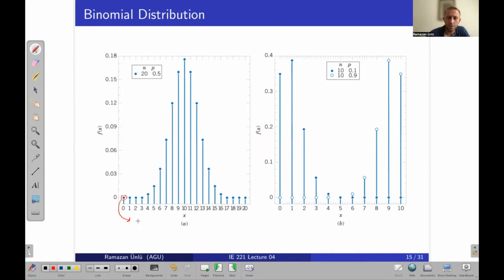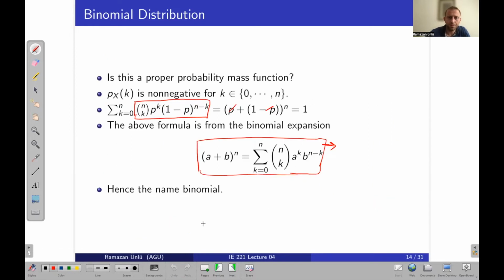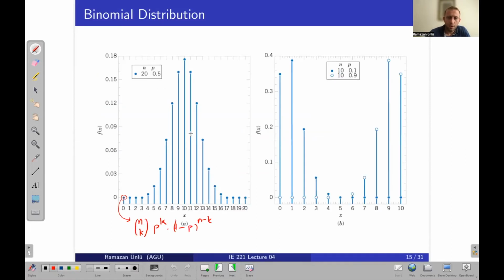It is n choose k times p to the k times 1 minus p to the n minus k, right? How many trials do we have in this example? 20.